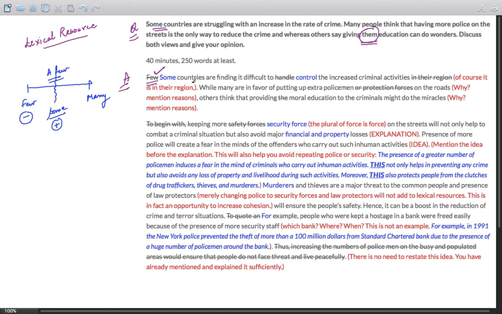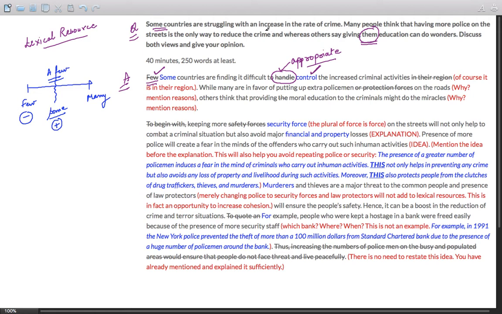Please understand that. "Some countries are finding it difficult to handle the increased criminal activities." Now, the word handle does not convey any meaning. Lexical resource means that you are using appropriate words. Let me write over here. Appropriate words. Appropriate words mean that the words convey a clear meaning. What is the meaning of handle? It does not mean anything. So handle does not mean control. It does not mean the police is trying to control the crime. So it does not have a clear meaning, while control here has a clear meaning.